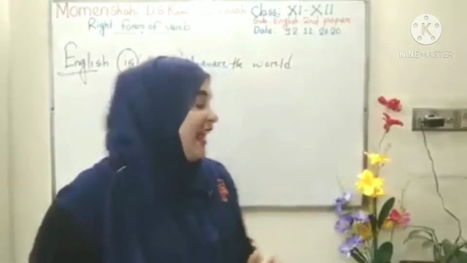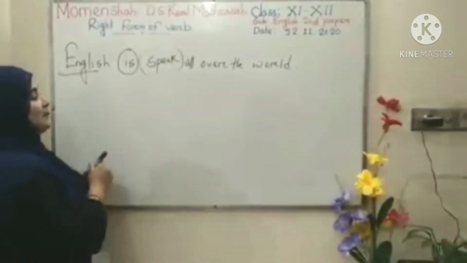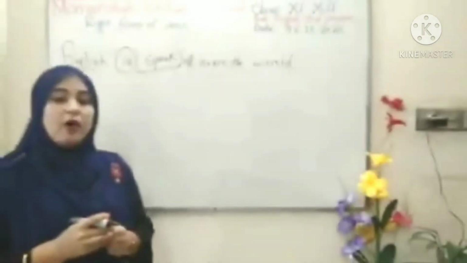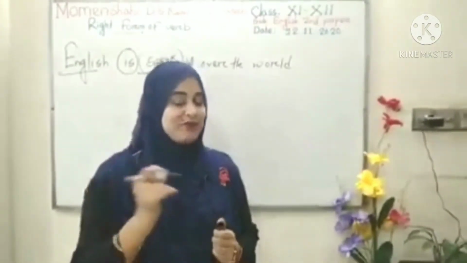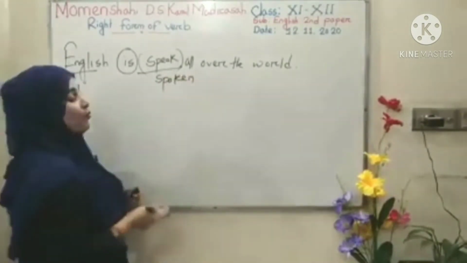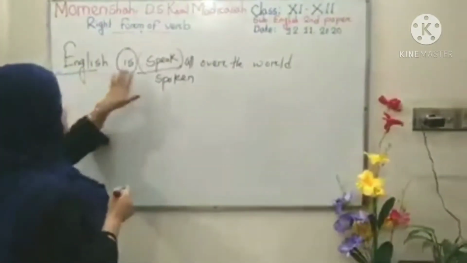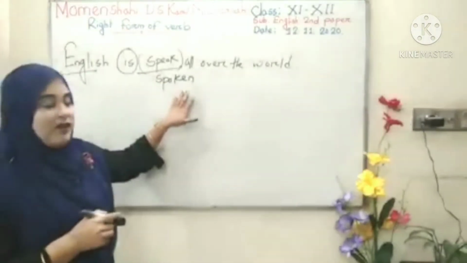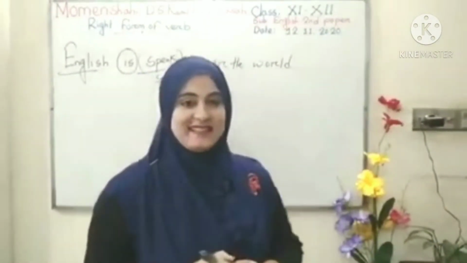So as it is passive form, the verb must be reformed in past participle form, that is spoken. So what is the answer? English is spoken all over the world.